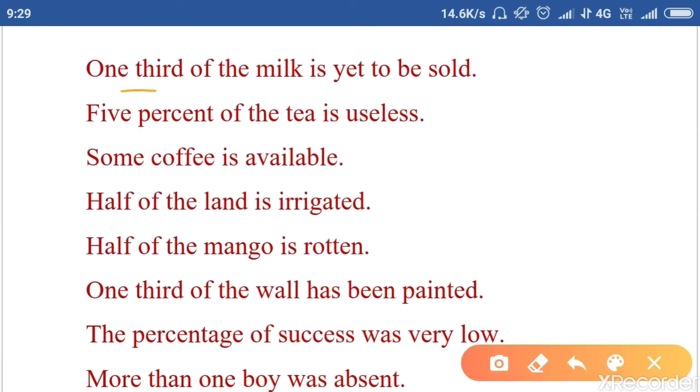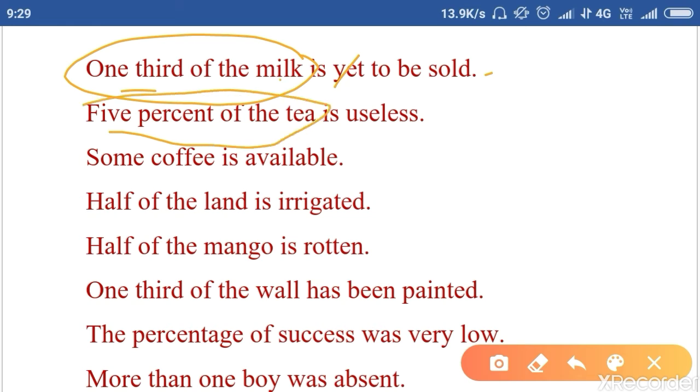One third of the milk. When we talk about fractions, clear? They always take a singular verb. Let us understand. One third of the milk is yet to be sold. 5% of the tea, a fraction, is useless. Some coffee, again a part of it, is available.